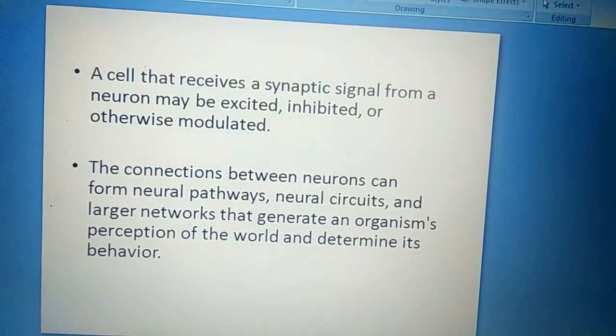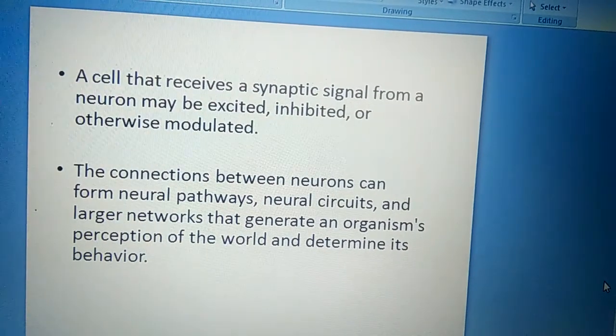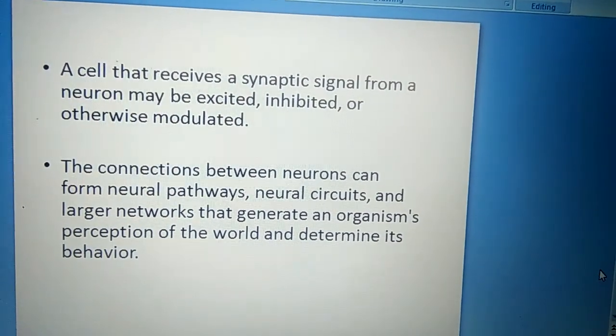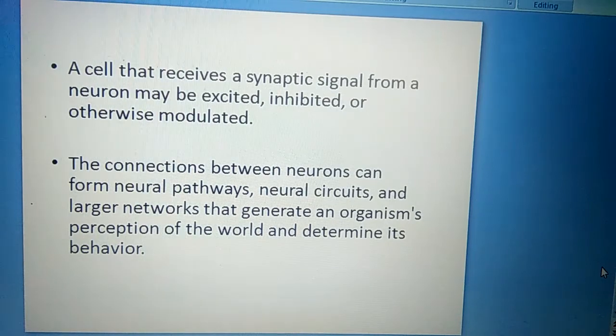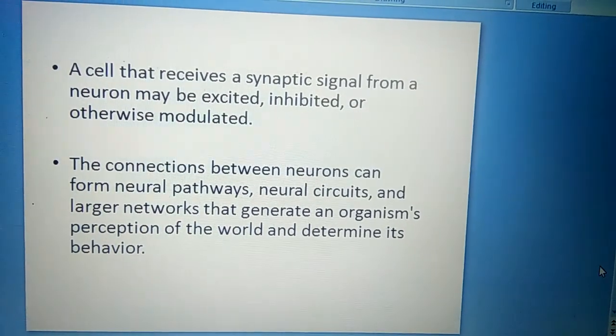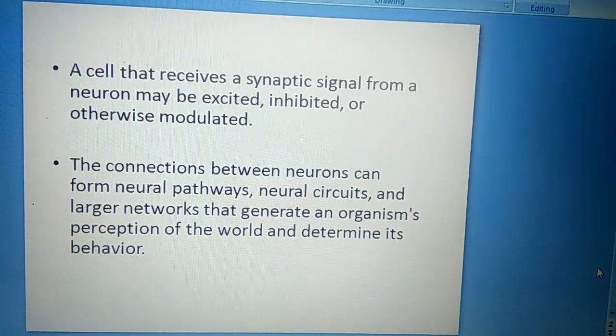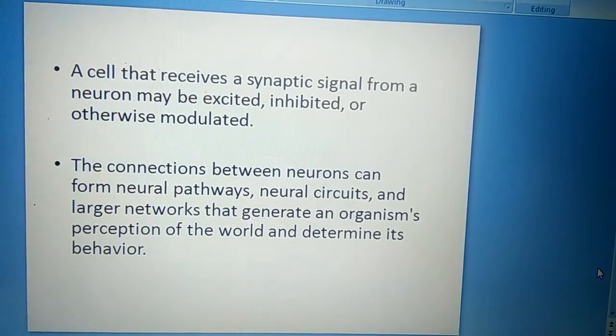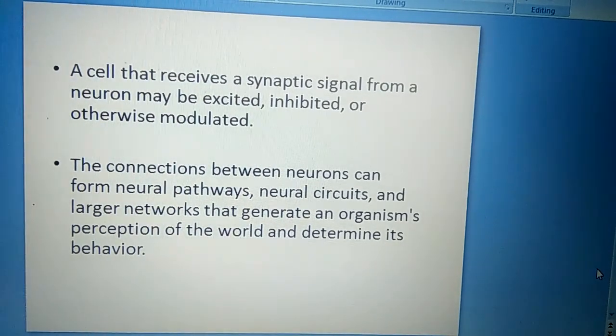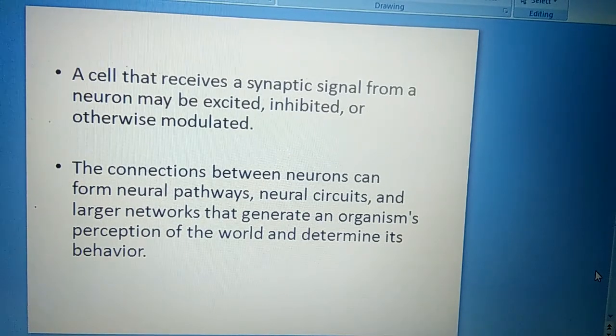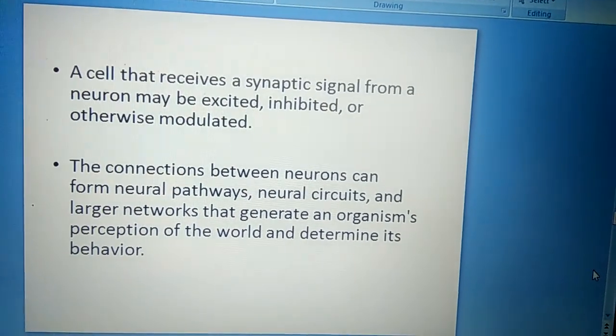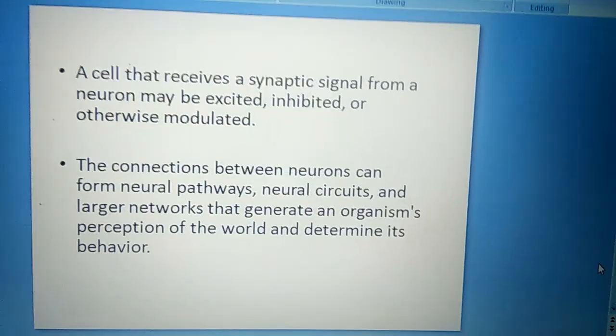A cell that receives a synaptic signal from a neuron may be excited, inhibited, or otherwise modulated. The connections between neurons can form neural pathways, neural circuits, and larger networks that generate an organism's perception of the world and determine its behavior.